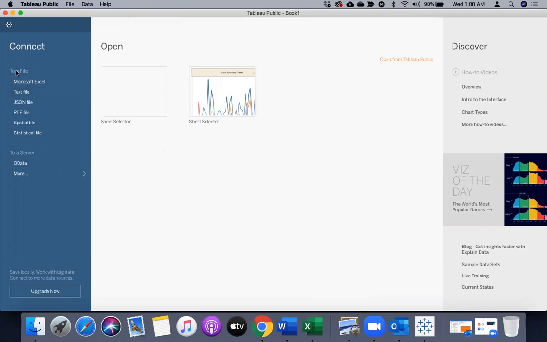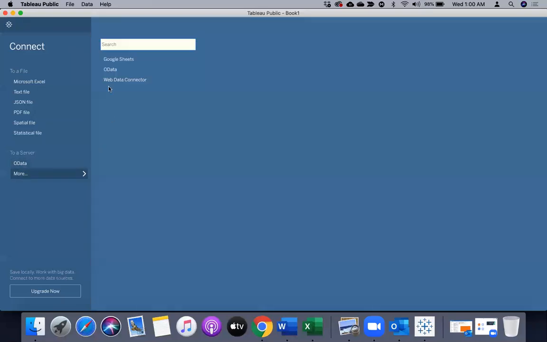And out of this, you can connect to all file-based systems, which means you can connect to your Excel file, your text file, JSON, PDF, spatial data, statistical files, and if you click on more, you will see some other options like Google Sheets, OData, and Web Data Connector. So you have plenty of options already available in Tableau Public in order to get data into your Tableau so that you can start working on visualization.